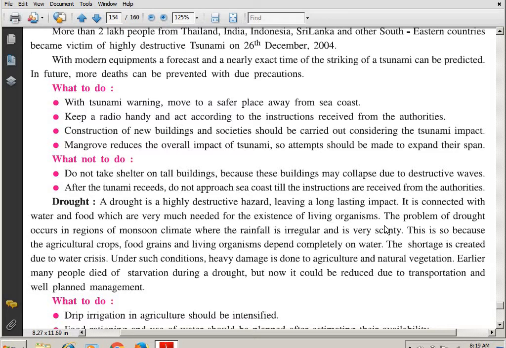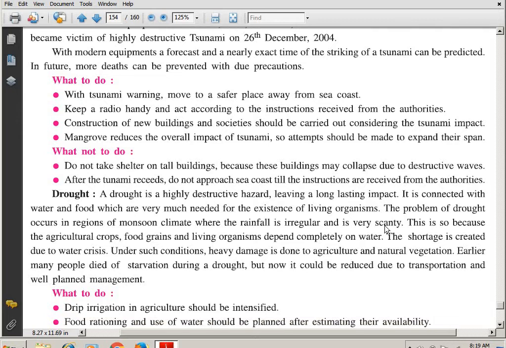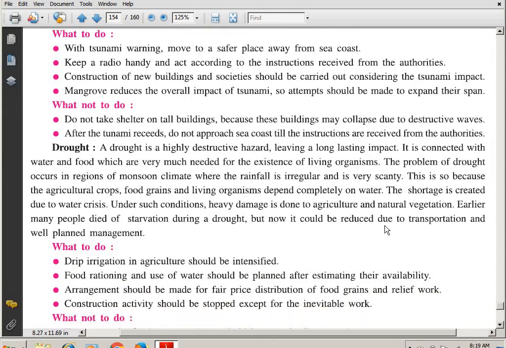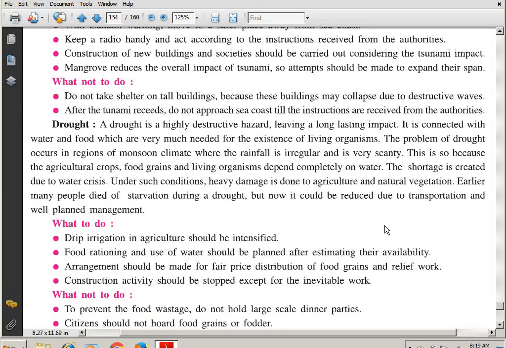After the tsunami recedes, do not approach the sea coast till the instructions are received from the authorities. So once the tsunami is over, don't say it is all over, now we will go to see where it started, or see the waves, how they are, or how many people have died. Do not, till you have got further instructions.